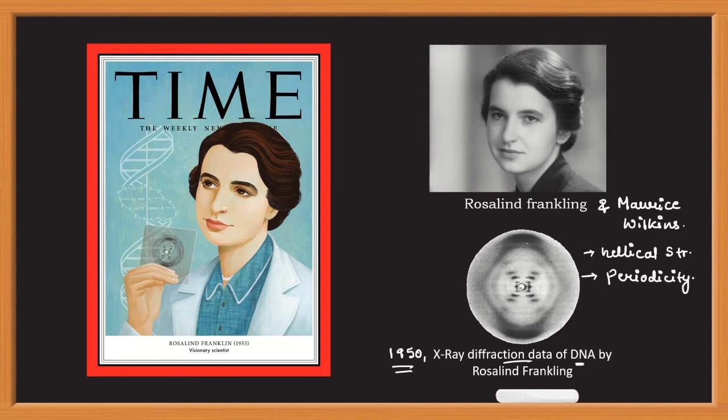So it has certain repetition of patterns, or certain periodicity in its structure, and this periodicity was found at every 3.4 angstrom and 34 angstrom distance all through the length of DNA. But Rosalind Franklin and Maurice Wilkins could not predict the 3D structure of DNA through their X-ray diffraction data.